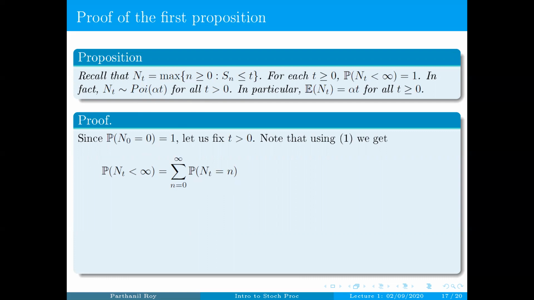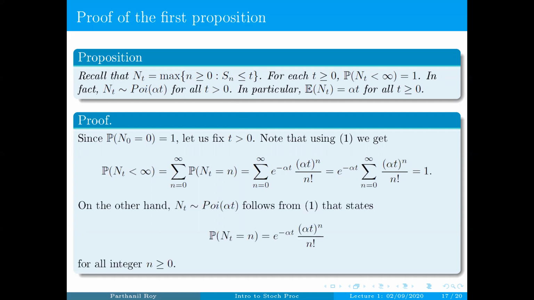We have computed the form of the probability of Nt equal to n, and that's just e power minus alpha t into alpha t power n by n factorial. If you sum this over all possible values of n from 0 to infinity, this will give you 1. This is because e power minus alpha t comes out, and the remaining sum is exactly e power alpha t, which gives you 1 after multiplication. So therefore, we get that Nt is finite with probability 1, which was not at all clear a priori. Because it's just a maximum over a possibly unbounded set. But it won't be unbounded, with probability 1. That's what this is saying.